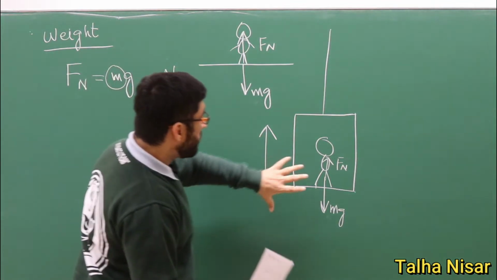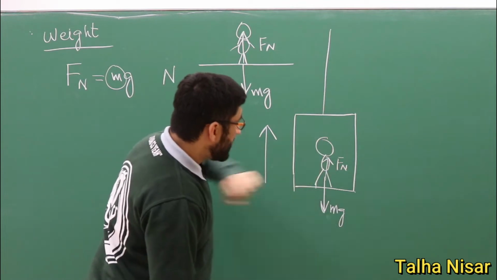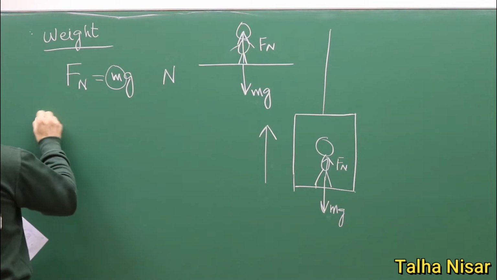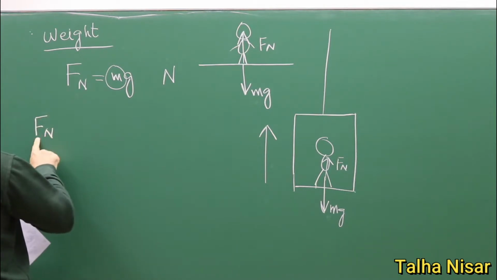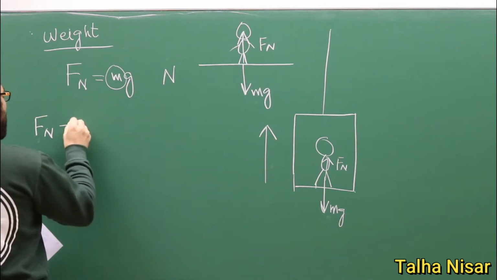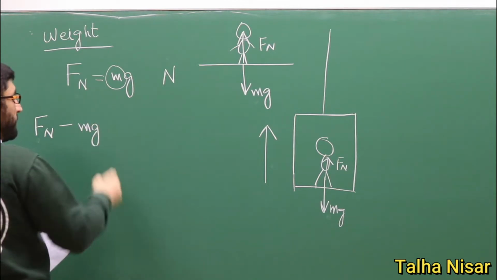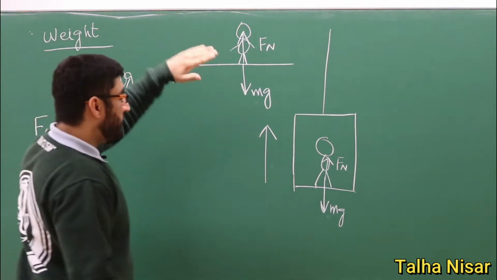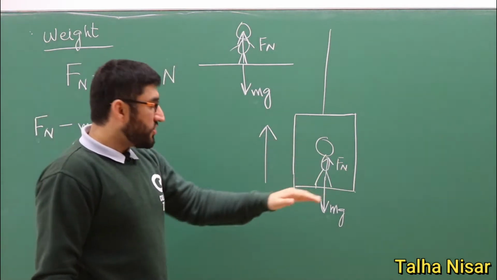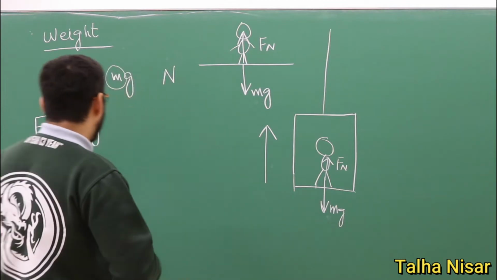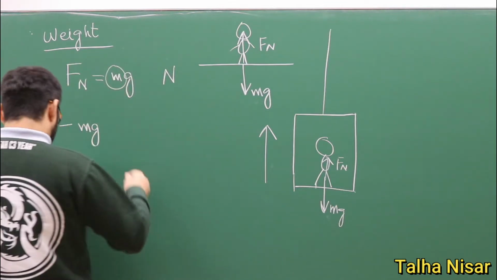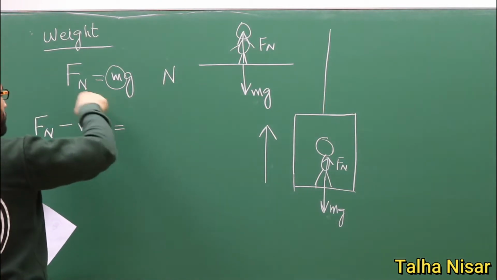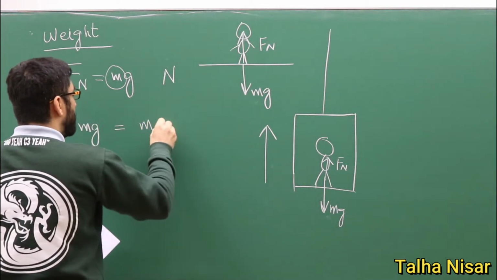As we see that this whole system is going up, so this force is bigger than the gravitational force. So F normal is greater than this one, so F normal minus mg. So the total force on this person is the F normal, which is the up force, which should be larger in this case than the gravitational force. So this is the total force on this object. It must be equal to ma.